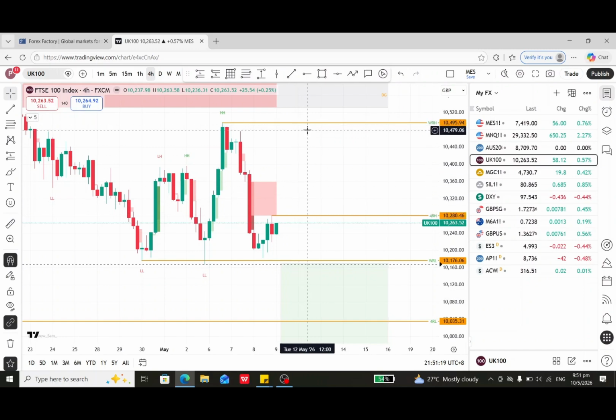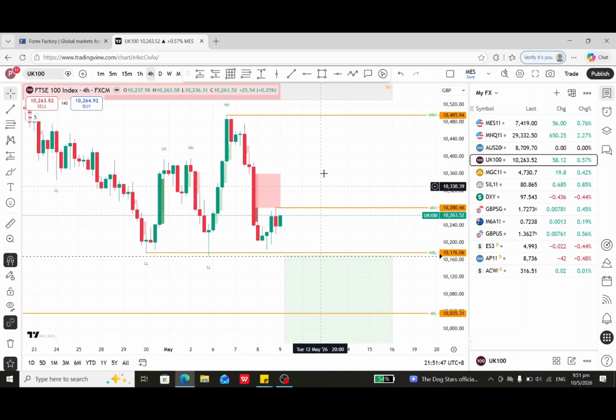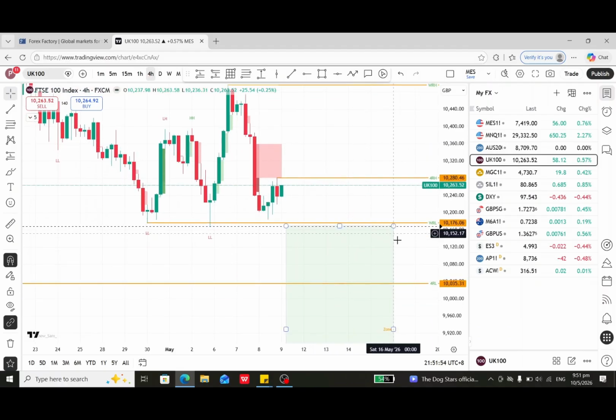But the difference from Aussie is that Aussie has only a rejection high in between, no gap. For this UK 100, from this 4-hour rejection high to this weekly rejection high, there is a roadblock in between, a 4-hour gap. If it breaks, the market might react to this gap; I don't think it will go straight to the weekly rejection high. That's why I don't draw the buy zone, and I'm not buying for UK 100. I prefer the sell side.